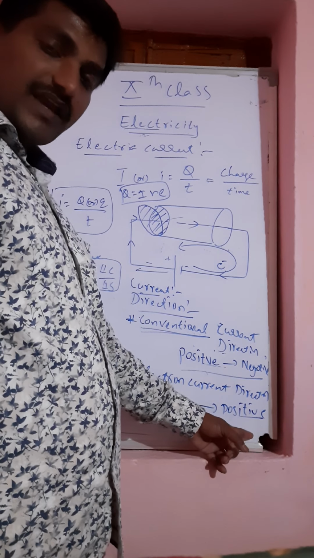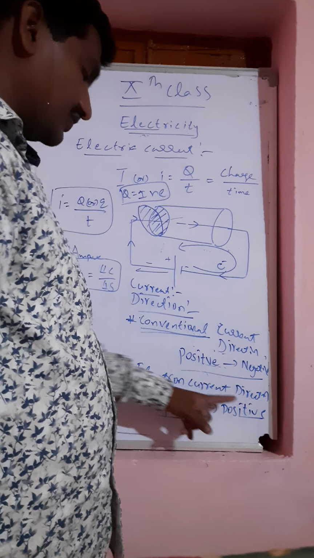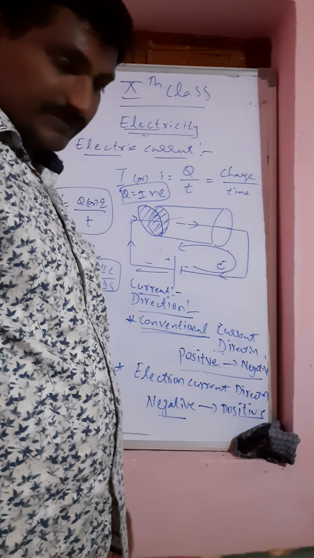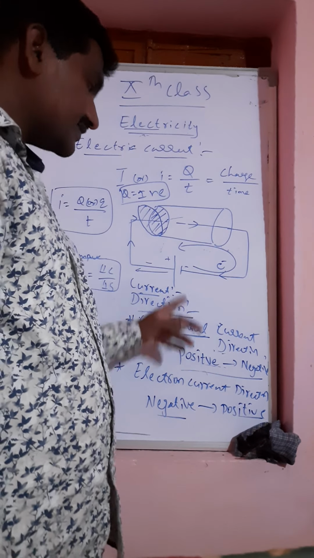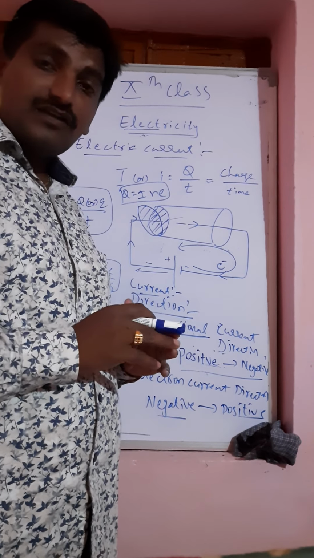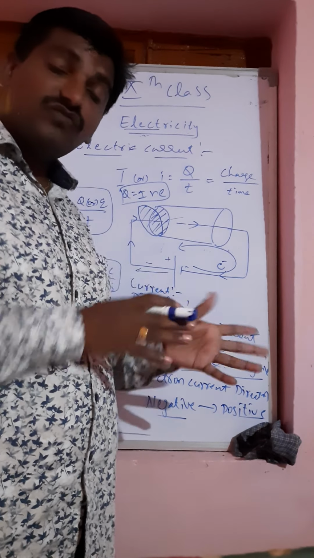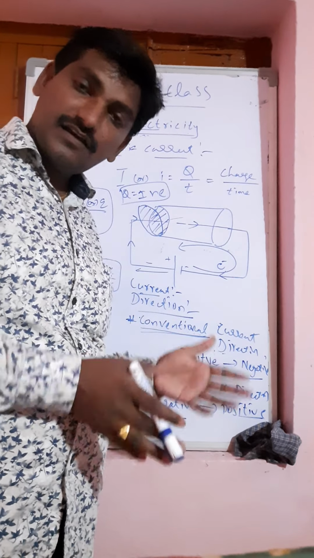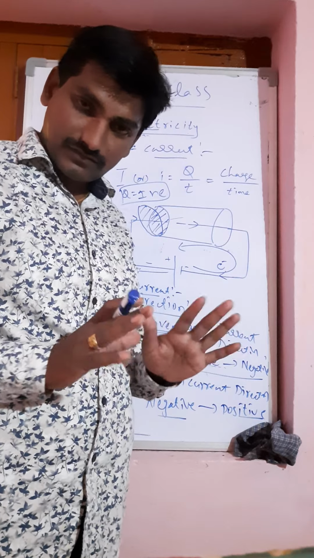So we have to understand and proceed with negative to positive and positive to negative current direction. The next topic is what makes the current flow, what drives electrons to flow from one terminal to another terminal. We'll discuss it in the next topic. Thank you.